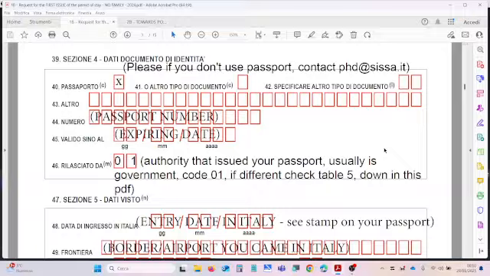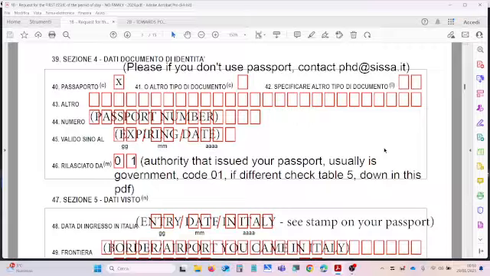Field 44, you have to enter your passport number. Field 45, the expiring date of your passport. Field 46. Here you have to enter a code that you can find in the instructions, the same instructions inside the envelope.